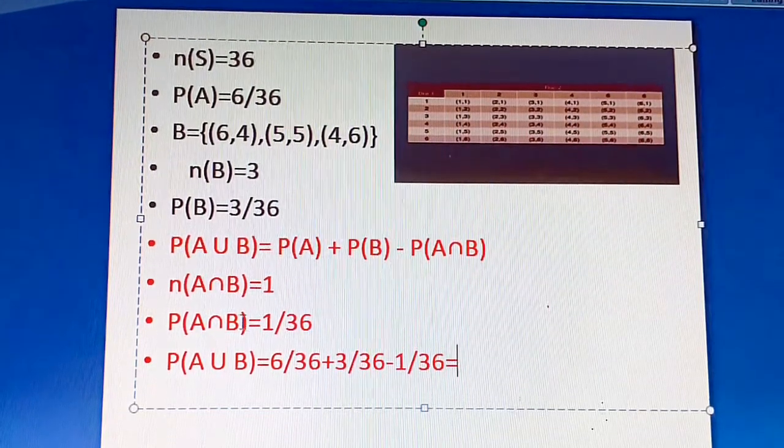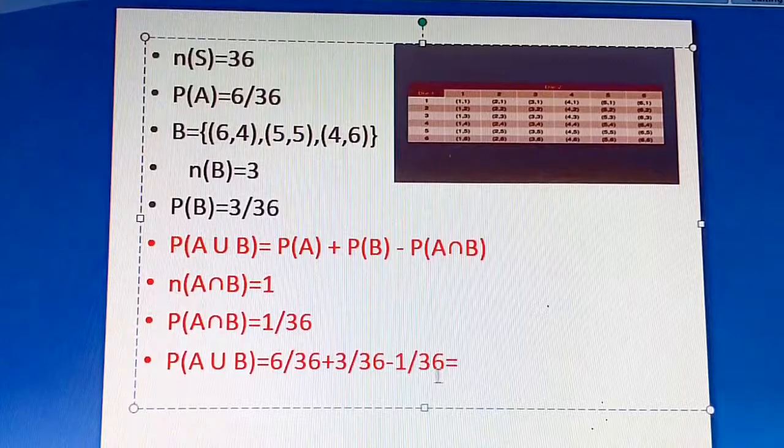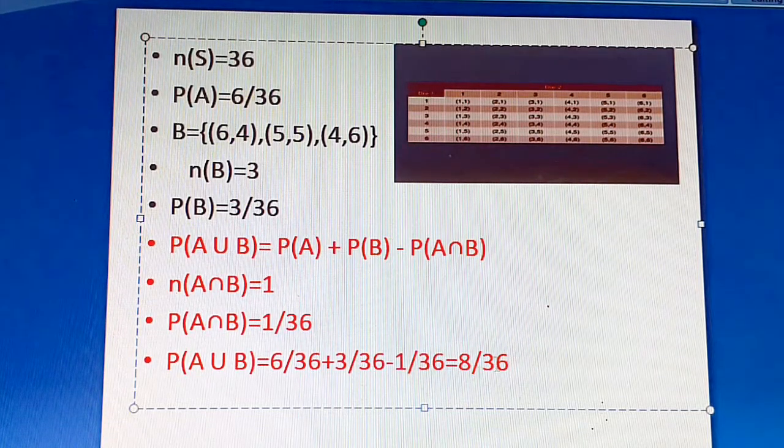All are divided by 36, everything is common, so directly you can add 6 plus 3 to get 9. 9 minus 1 gives 8. So it is 8 by 36. The problem is not over, because we found the probability of success.